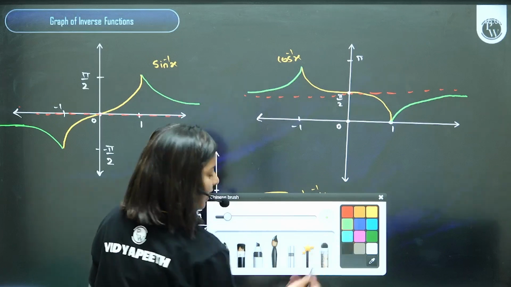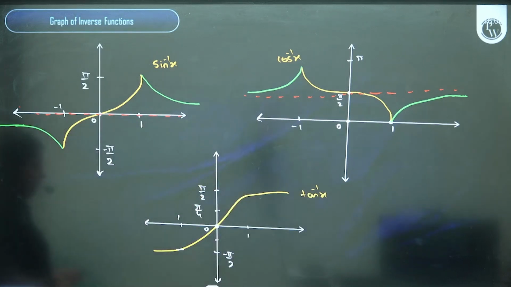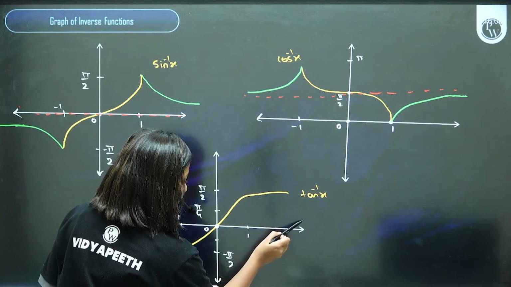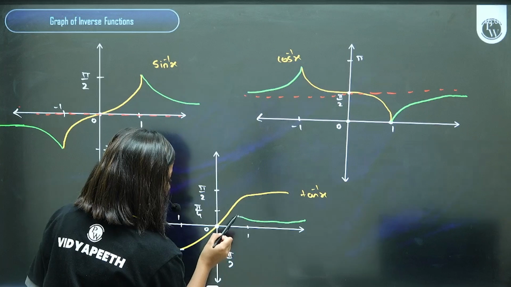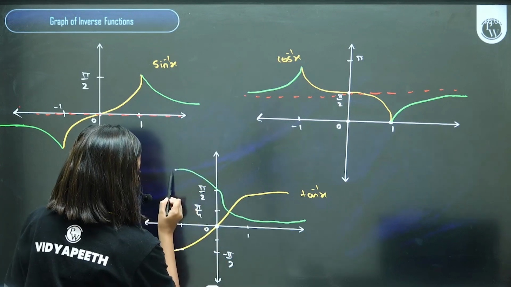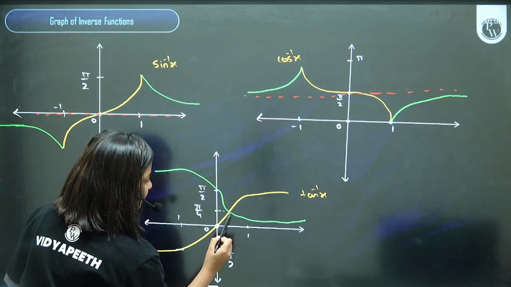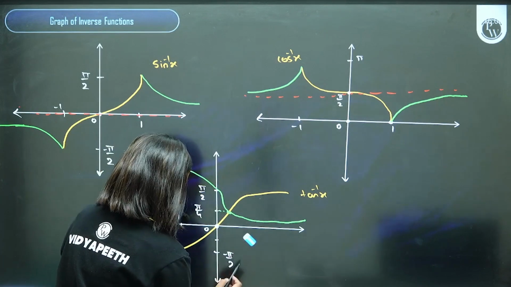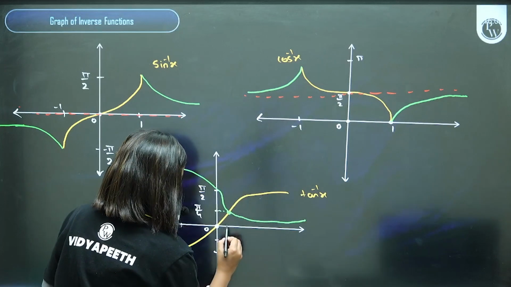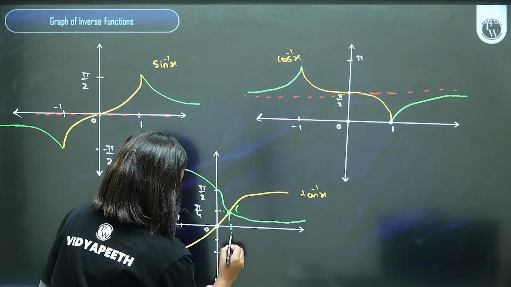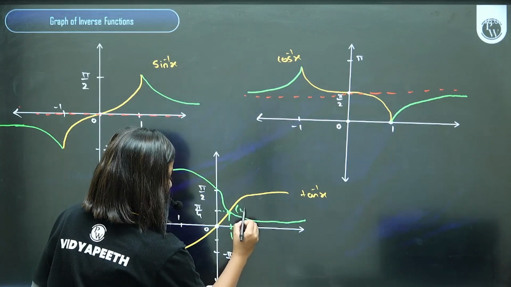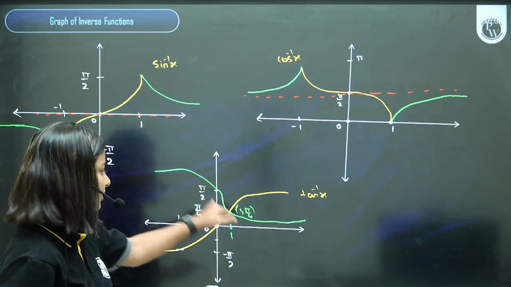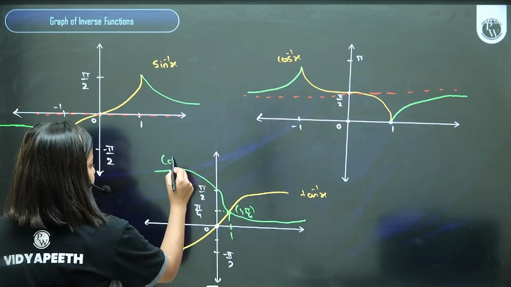With green color, I am going to draw the graph of cosec inverse x. Are you all ready? This pi by 4 is where they meet, and this 1 should come here. This is going to be 1, pi by 4. इस तरीके से वो दोनों क्रॉस करते हैं. The green one is cot inverse x.